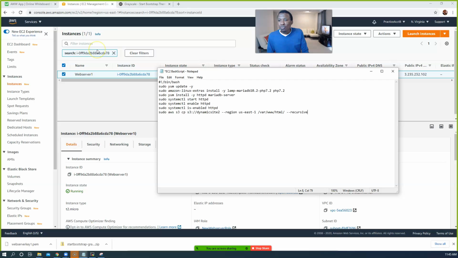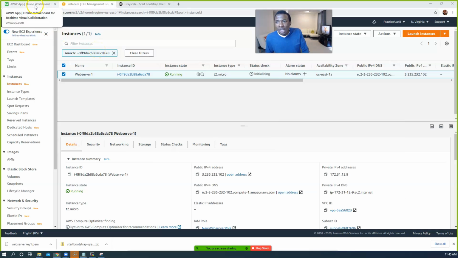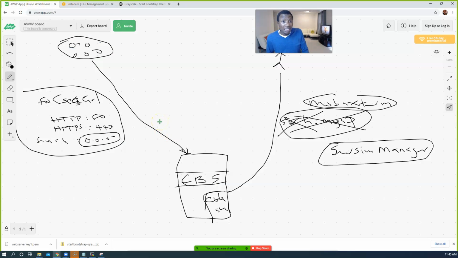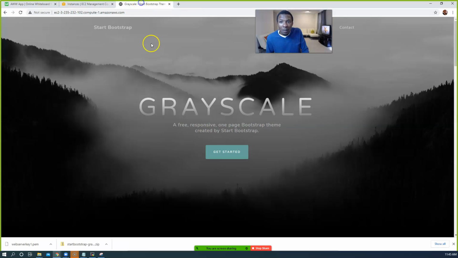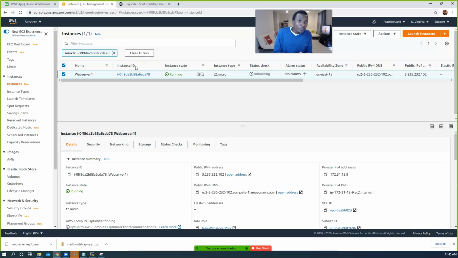All right, guys. One of the main things we want to talk about today is Amazon Machine Images. Now that you have this machine up and running and it has your website, what if you want to be able to create the same type of machine in the future, with the same website and everything running exactly as it is right now, without doing everything from scratch, without even having to do that user data thing that we just did?